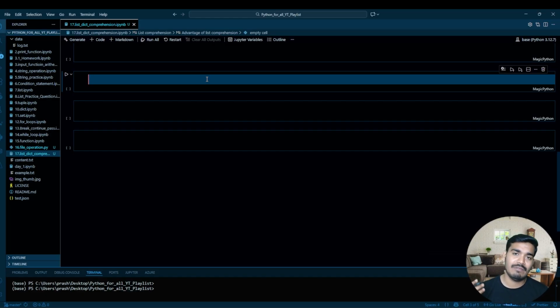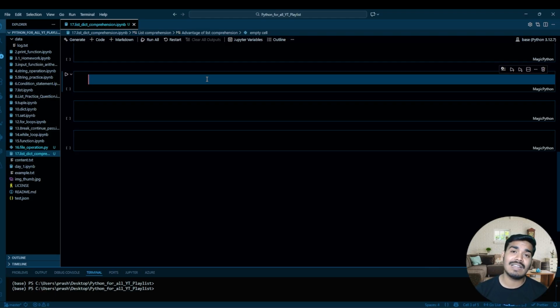I mean, we already have a loop, we know how to iterate, then why do we need to create it in one line? Sometimes in the code we want to create one straightforward list. We have some list and we want to manipulate it and create a new list. For that, instead of writing 4 or 5 lines of code, we just create one list. That is called list comprehension.